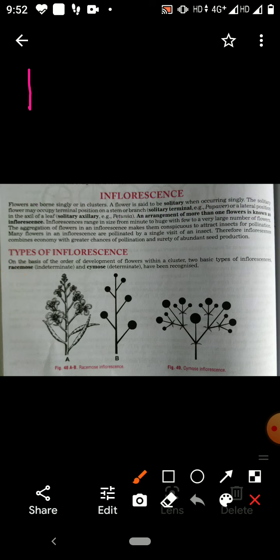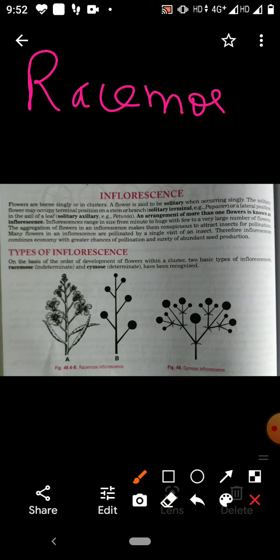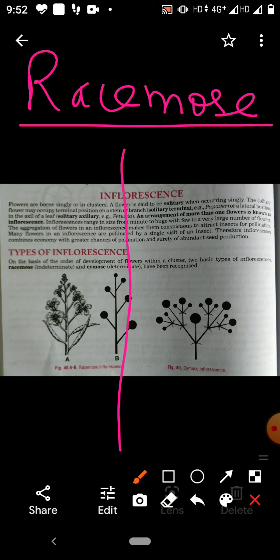So what is in the racemose? In the racemose, there is a floral axis of unlimited growth, and on this floral axis, flowers are arranged in acropetal succession.